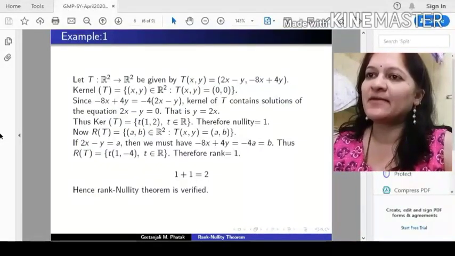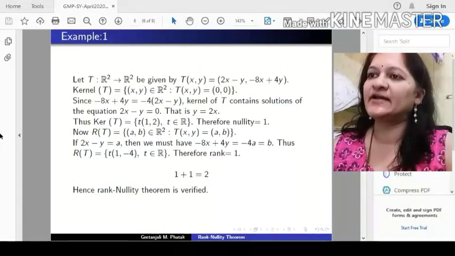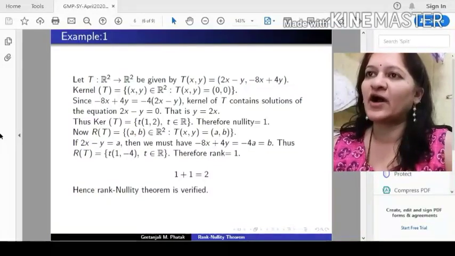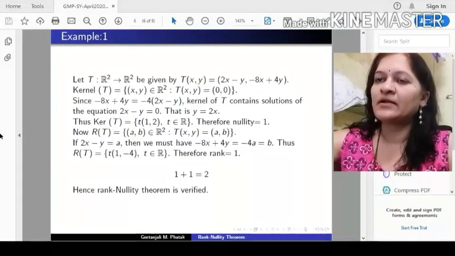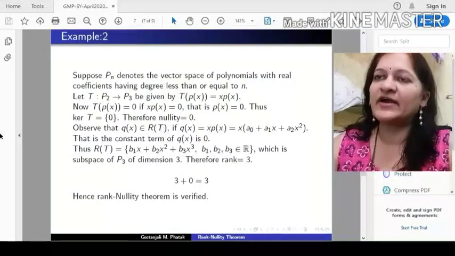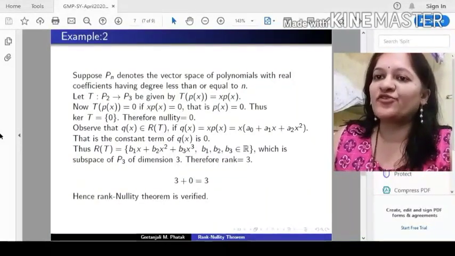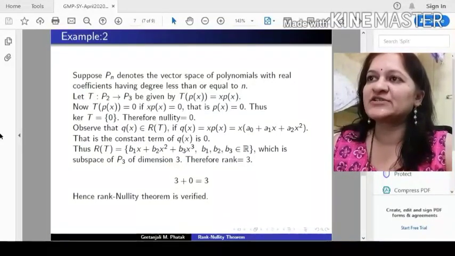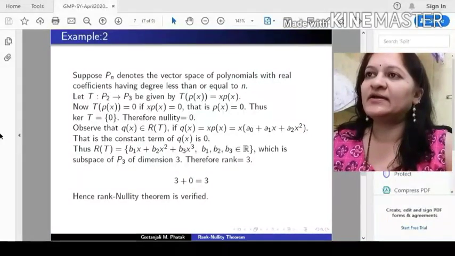Thus, in this example, we have verified the rank nullity theorem: 1 plus 1 equal to 2. 1 is the nullity, 1 is the rank, and 2 is the dimension of R2, which is the domain. Now let us discuss another example where we consider the vector space of polynomials. Suppose Pn denotes the vector space of polynomials with real coefficients having degree less than or equal to n.